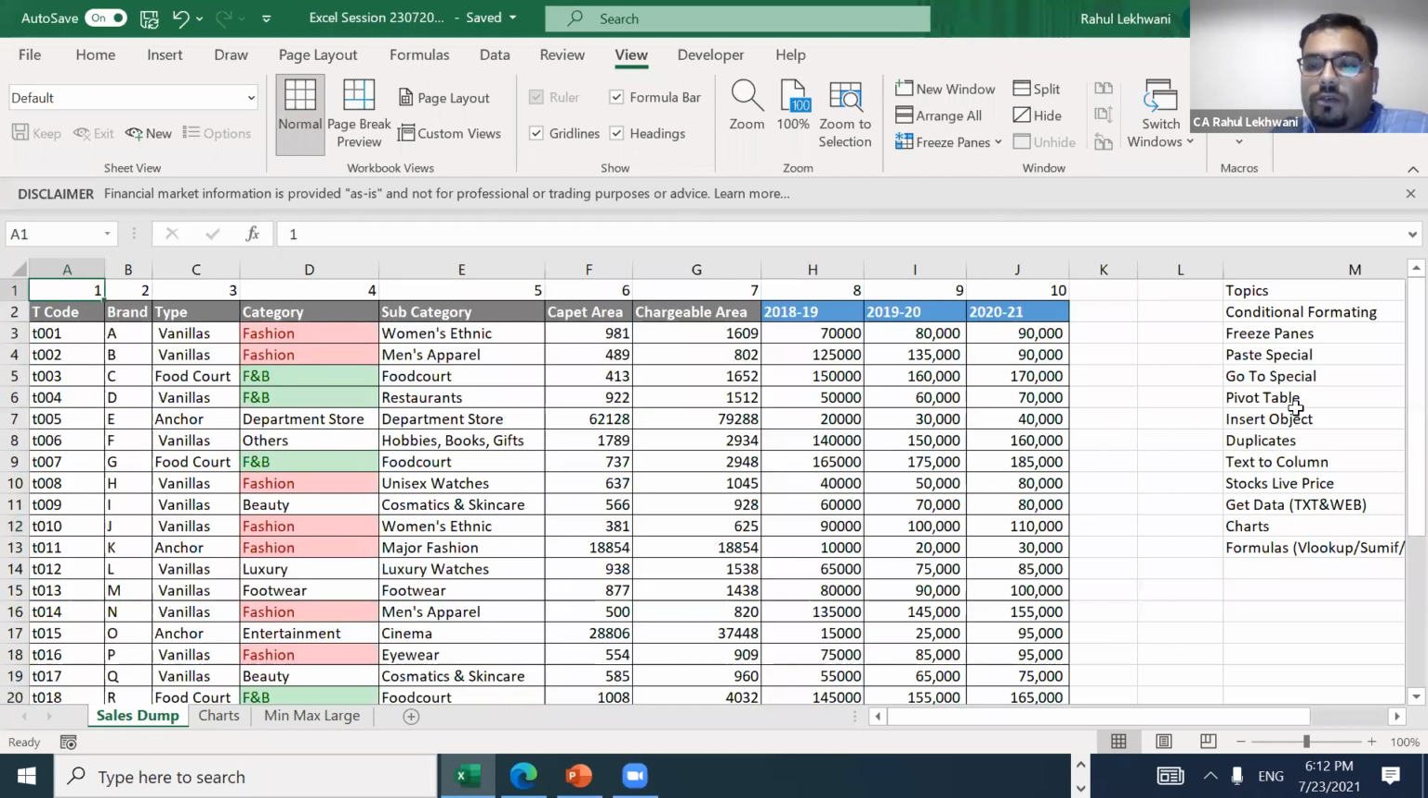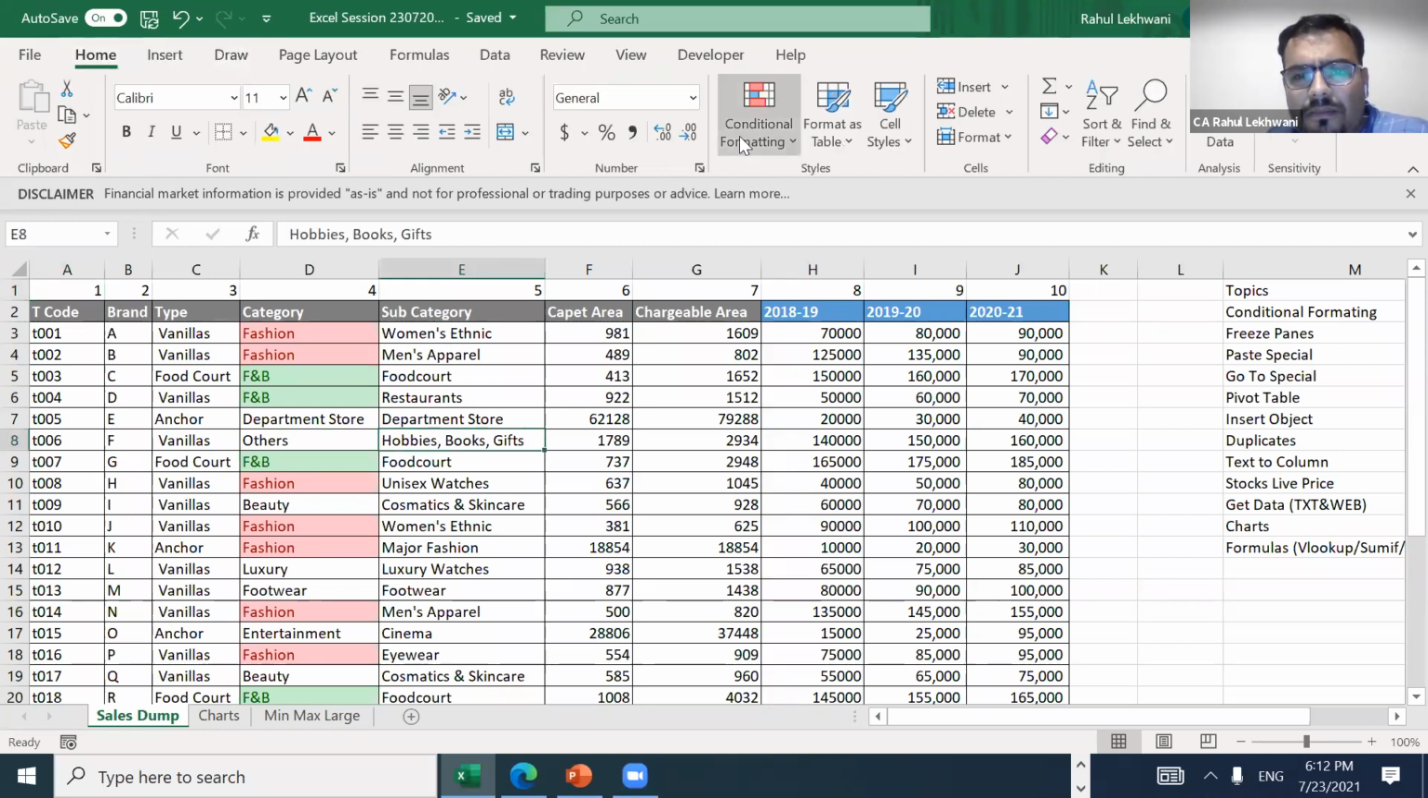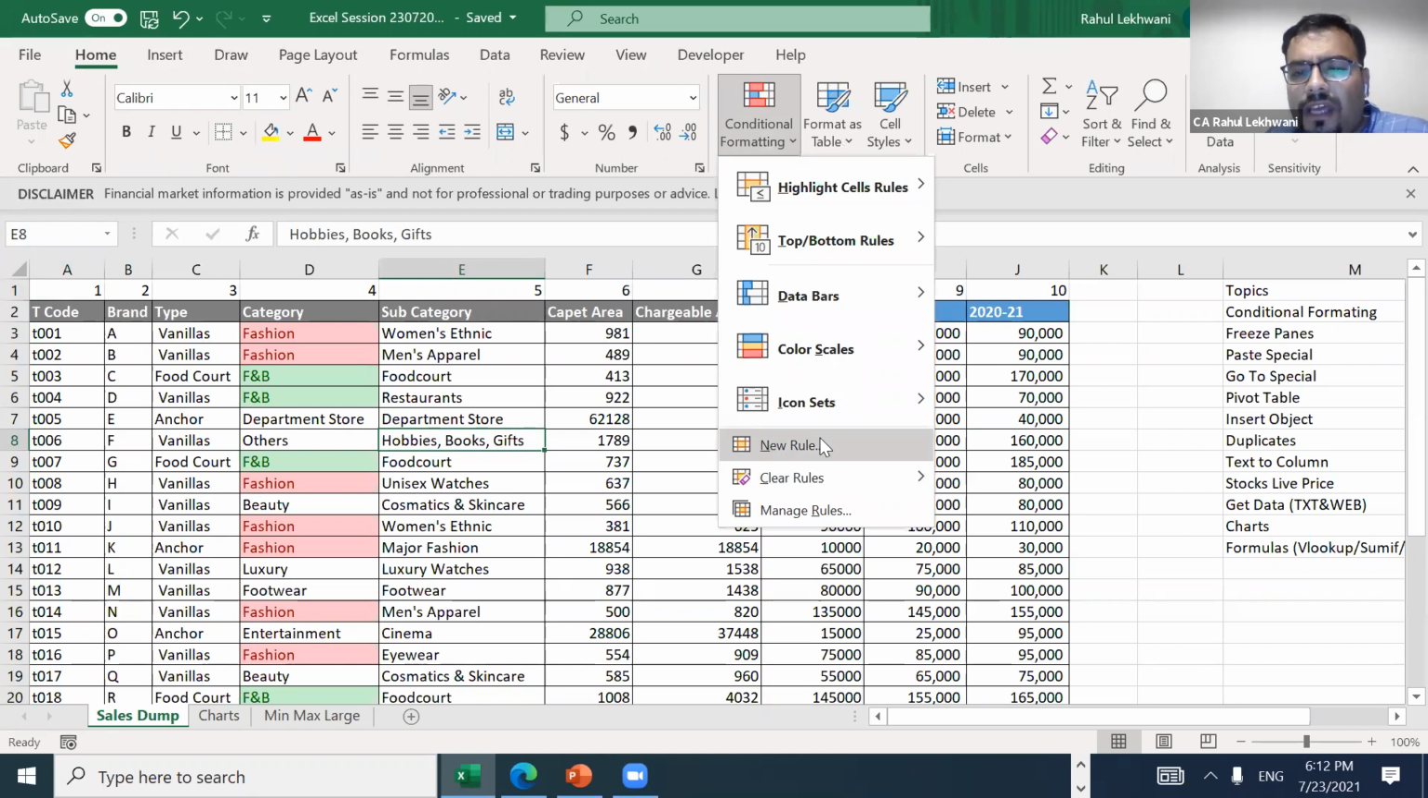Any doubts? Jagdish ji wanted to ask something. Yes, Jagdish ji, you can unmute yourself. Conditional formatting, new rule. Sorry, conditional formatting, new rule? New rule we are not covering right now. Okay.